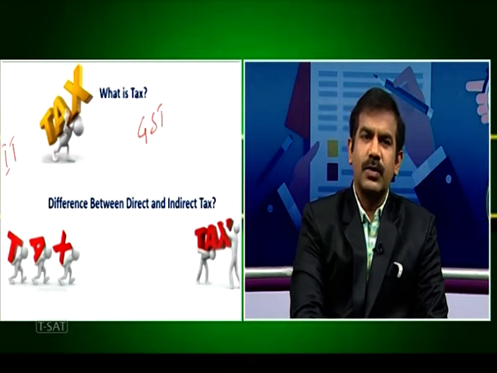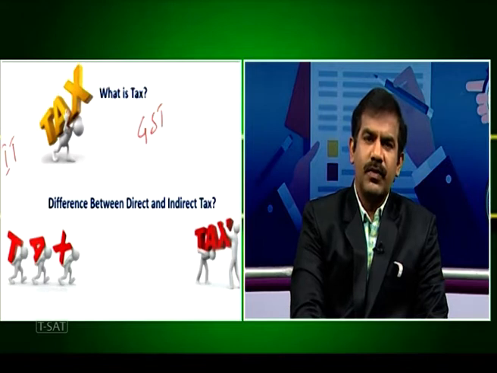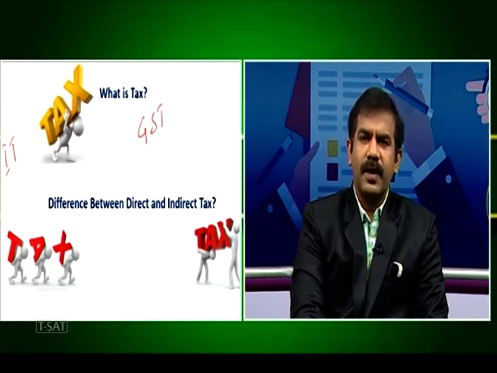So the burden is on the consumer, but the one who sells the goods and services pays the tax. At the end of the day, it is the one who makes income who pays income tax, and the one who consumes goods and services who pays GST. But where exactly the tax is levied and who experiences the tax burden is how we differentiate direct and indirect taxes.